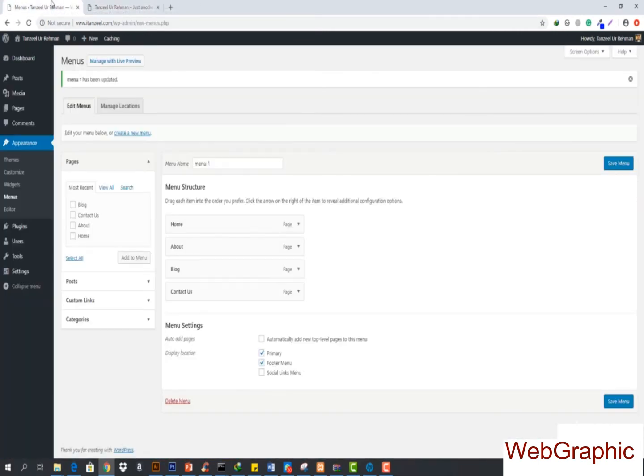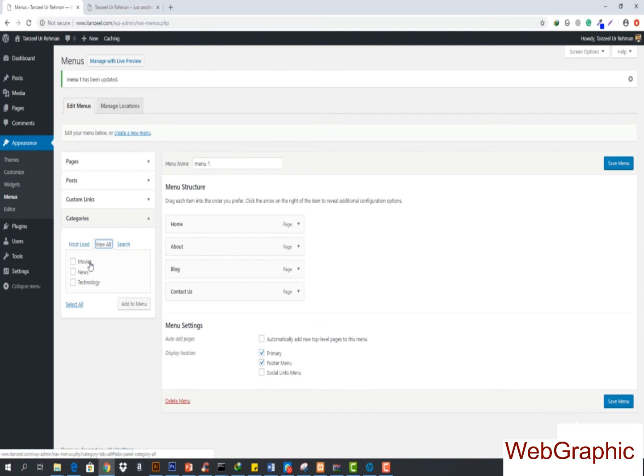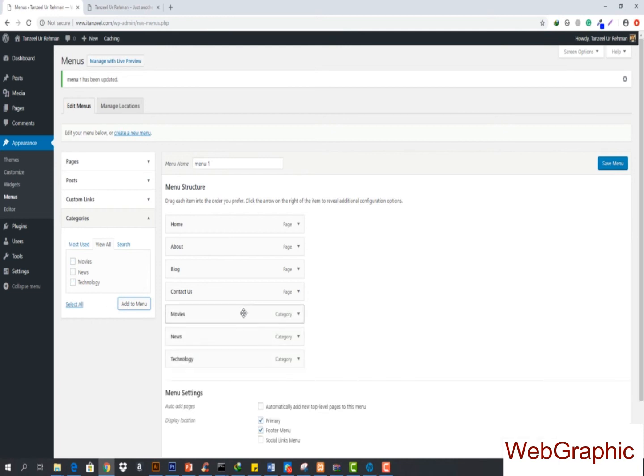Now let me tell you one more thing. You can see that we have created our categories as well, and now let's suppose that we want to show our categories in there too. That's very easy. Here we have the categories option. You can click here and see the categories that are most used, and we can also select all the categories that we have. So you can select all the categories and add to menu, and you can see these are right here. So these are the pages, and these are the categories.